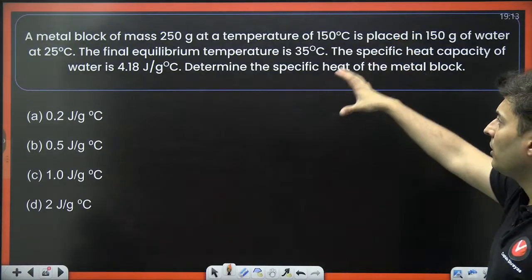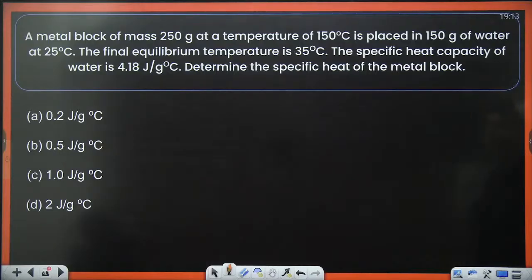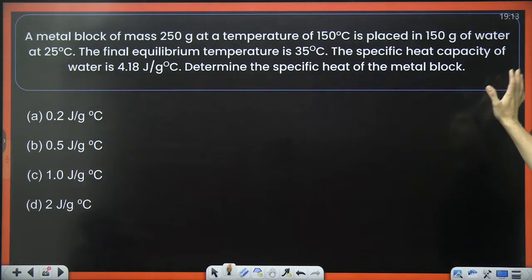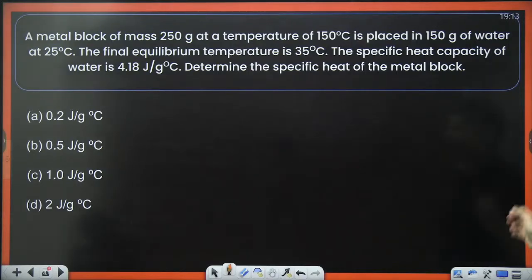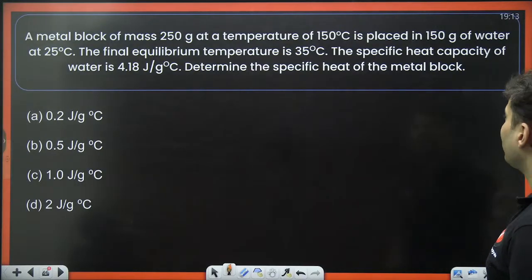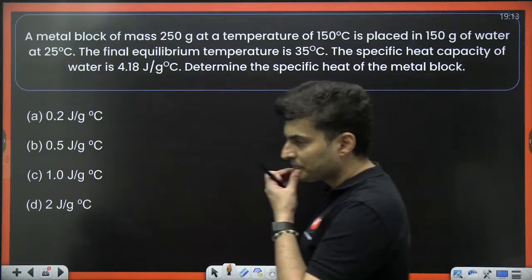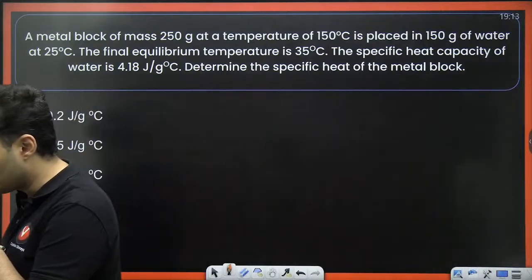There is a metal block of some mass, some temperature, in this much water at 25. Final temperature is this much. Heat capacity of water is this much. Determine the specific heat capacity of the metal block. Okay, let's try to solve this.